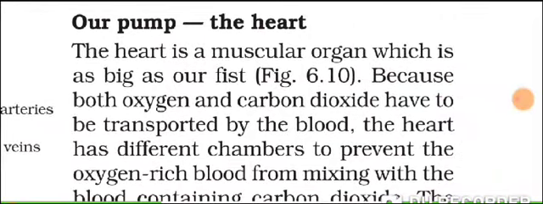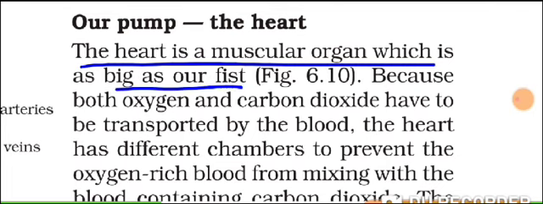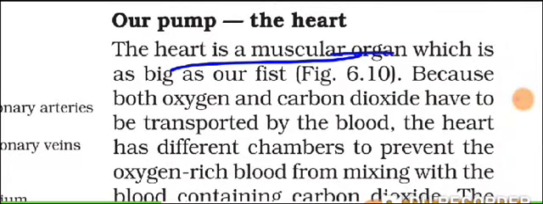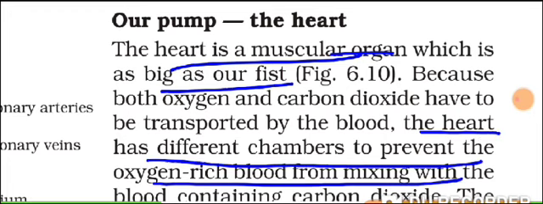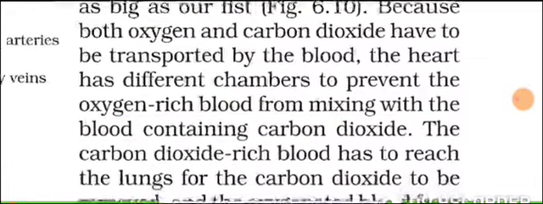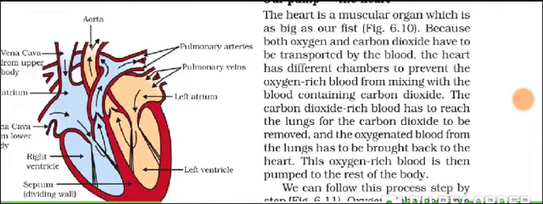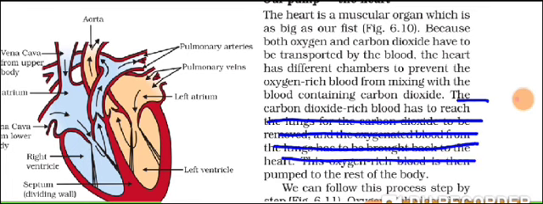A very quick look into that. I'm just underlining it very, very quickly. Heart is a muscular organ, size of a fist. It carries oxygen and carbon dioxide. The next is it has different chambers to prevent the oxygen rich blood from mixing with the other one, the blood containing carbon dioxide. The carbon rich blood has to reach the lungs for carbon dioxide to be removed, and the oxygen blood from the lungs has to be brought to the heart.